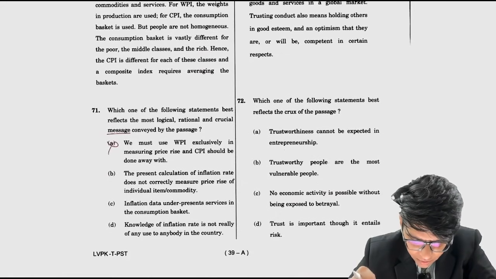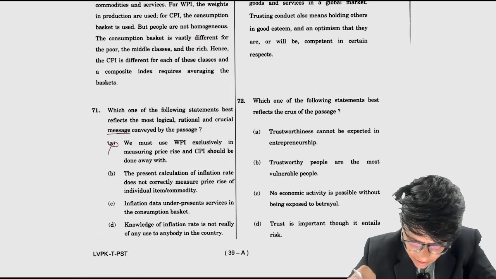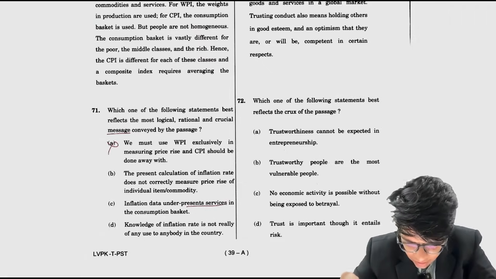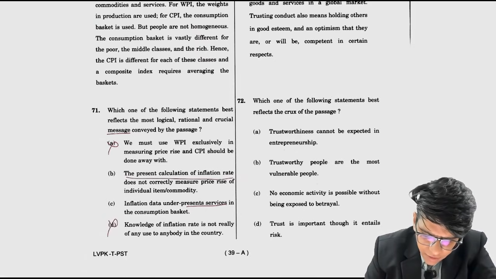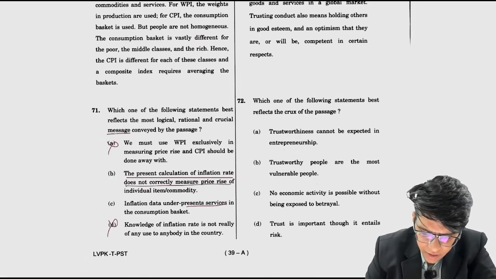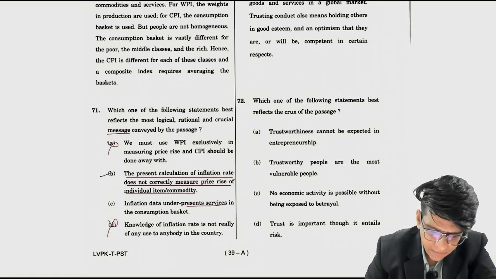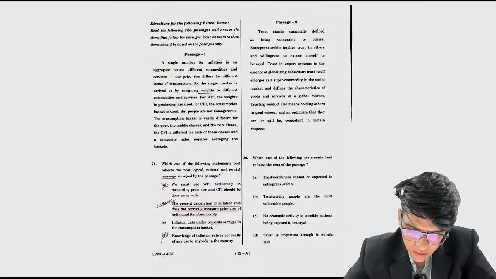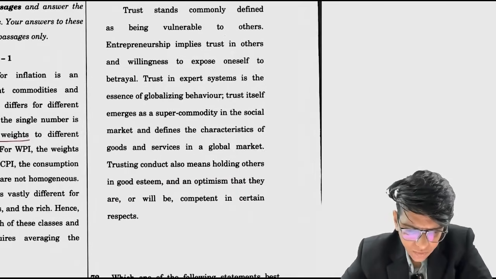Inflation data under present services, in the consumption basket services का कोई लेन देन. Knowledge of inflation rate is not really of any use to anybody. Extreme. The present calculation of inflation rate does not correctly measure price rise of individual items or commodity. ठीक है, क्योंकि weighted average है, average out कर दे तो इसलिए. तो ऑप्शन बी, 71 का आंसर हैज टू बी बी. अलग ही पैसेज है, देखो पैसेज ही चेंज कर दिया. ठीक है, तो चलो पैसेज कर लेते हैं.